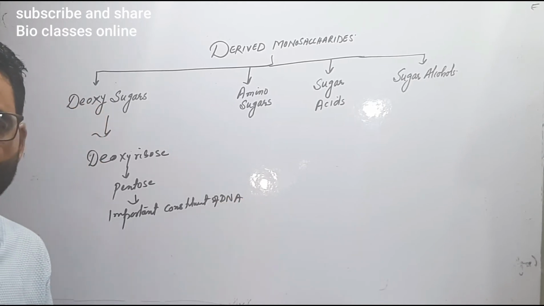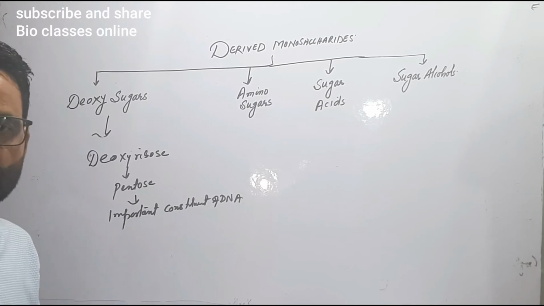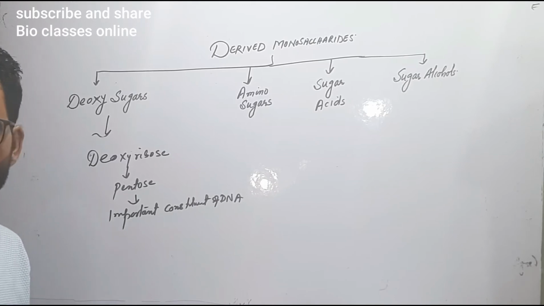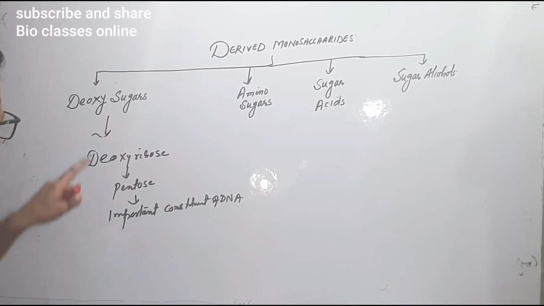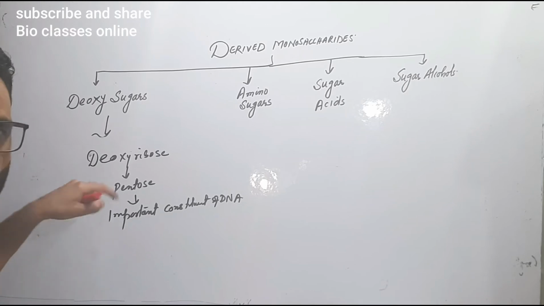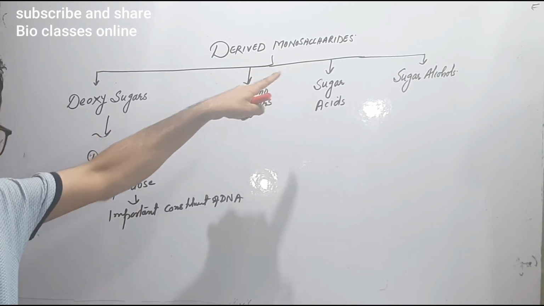As we know, DNA acts as a genetic material, और इस DNA में, DNA is made up of the nucleotides. That nucleotide is made up of the 3 components, that is the nitrogenous base, adenine, guanine, thymine, cytosine, phosphate, and sugar. The sugar is mainly this deoxyribose, which is the derived monosaccharide.